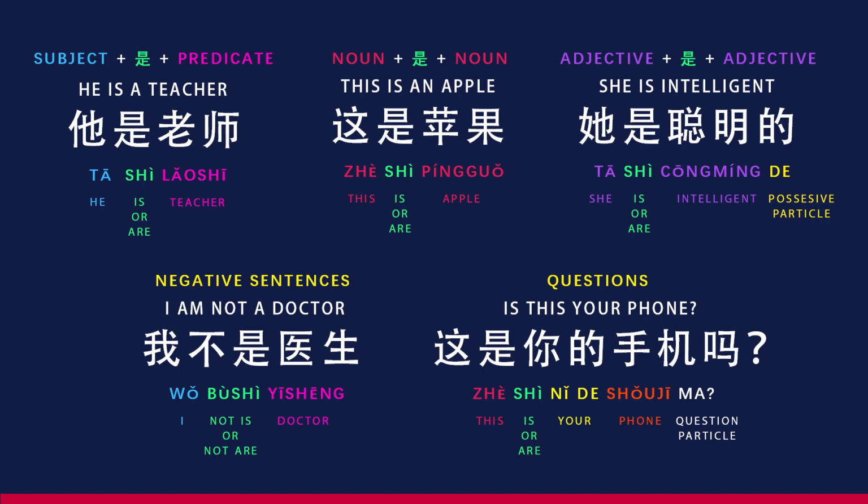In informal or everyday conversation, it's common to omit the 的 and simply say 他是聪明 without the possessive particle 的. This is perfectly acceptable, and native speakers often choose a more simplified form in casual speech. On the other hand, in written or formal contexts, or when there's a need for additional emphasis or clarity, you might choose to include it. The sentence 他是聪明的 with the possessive particle is grammatically correct and adds a bit more structure to the expression. Finally, 不是 is used for negation, meaning is not or are not, turning 是 into a negative form. Now, let's move on to the next chapter.